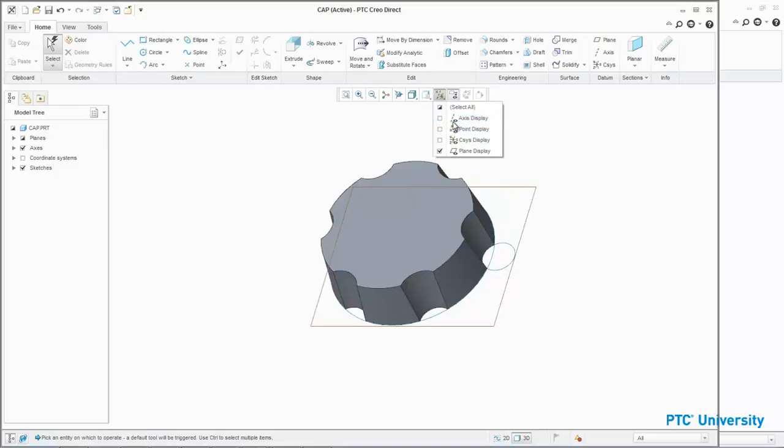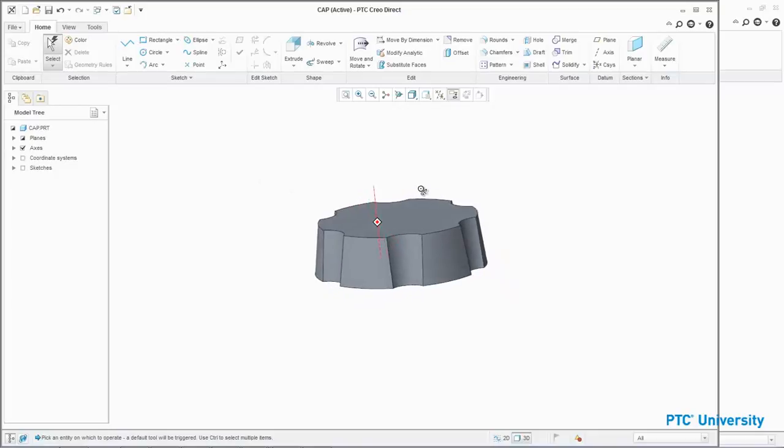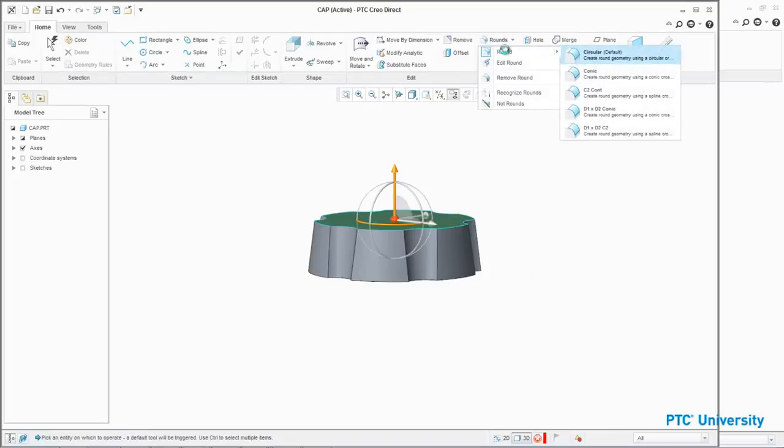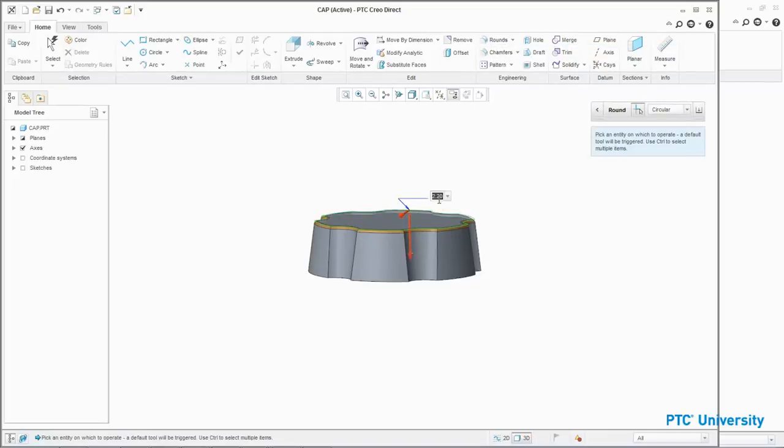Disable Axis Display and Plane Display. In the model tree, clear the Sketches node checkbox. Orient the model approximately as shown. Drag a marquee around the upper surface, from upper left to lower right. Click Rounds from the Engineering group and select Round. Edit the round radius to 4 and middle-click to complete the round.